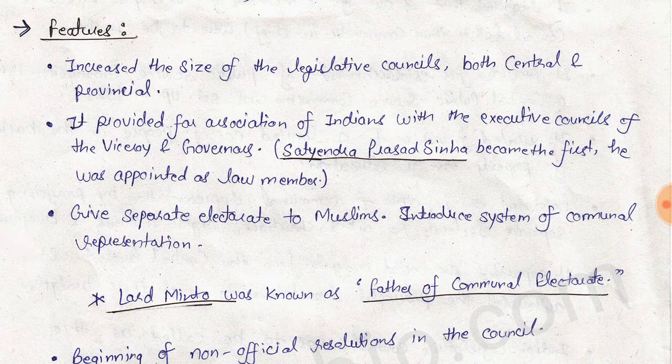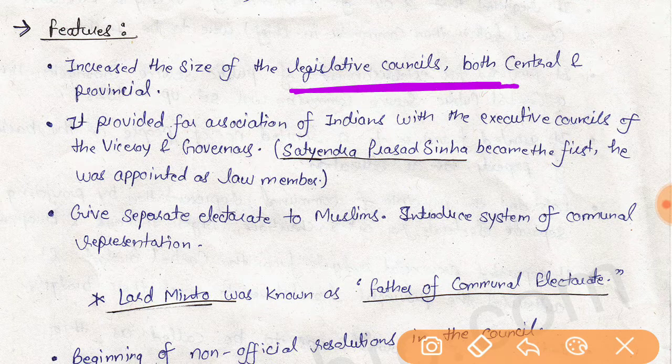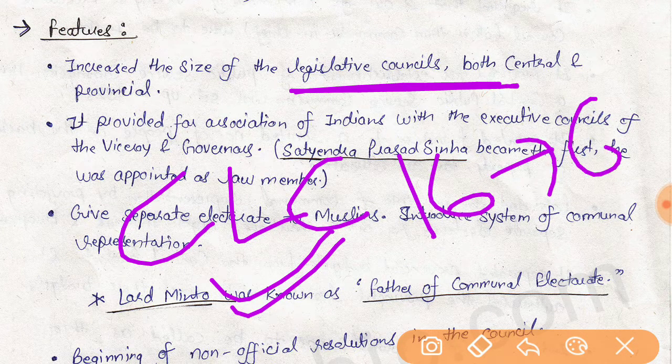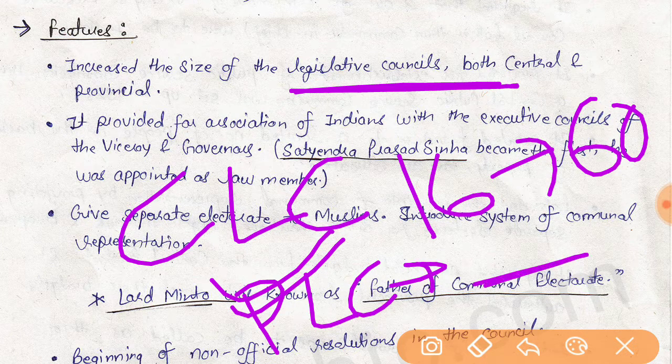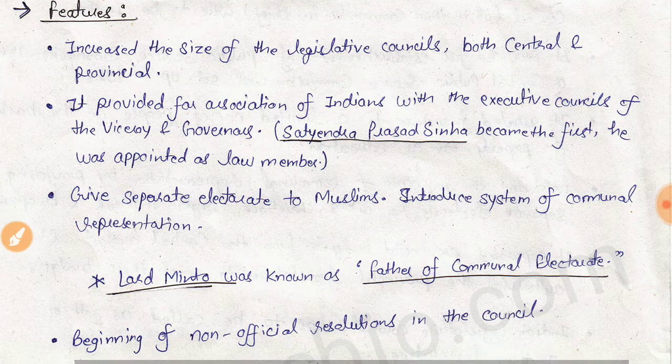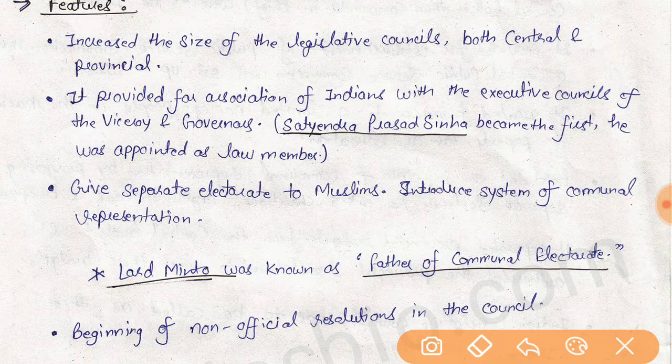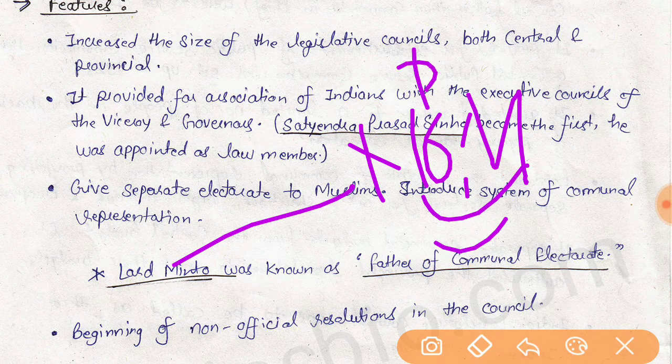Through this act, the legislative councils were enlarged, and in the Central Legislative Council members were increased from 16 to 60, and in the Provincial Legislative Councils the numbers were not uniform. The Central Legislative Council continued to have an official majority, whereas a non-official majority was allowed in the Provincial Legislative Councils.